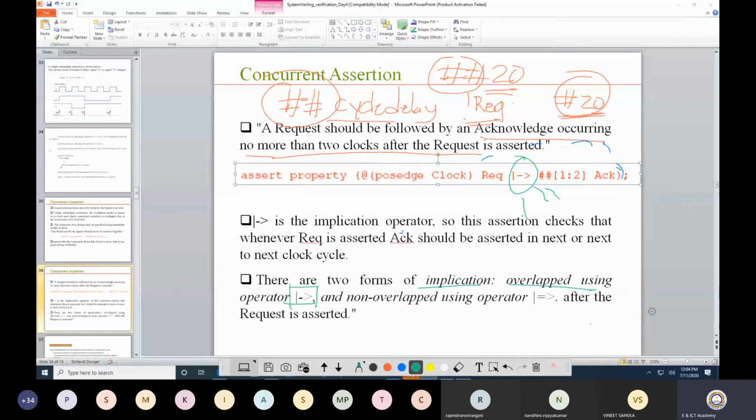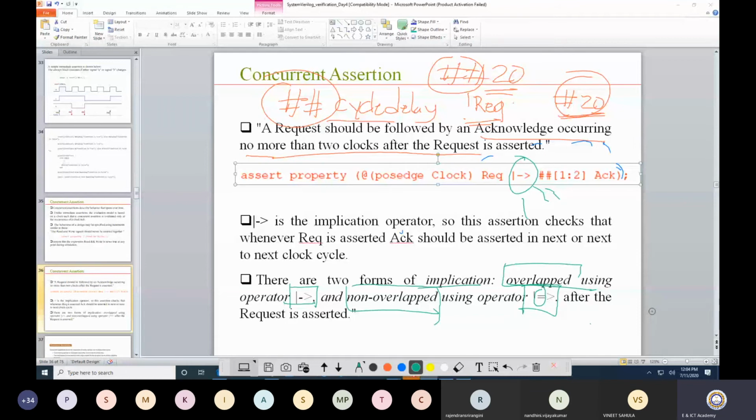Overlap is defined like this. Non-overlap is defined by only this change. Here it is a 1 dash, here it is a 2 dash. So when there is a 1 dash, it is an overlap operator. When it is a 2 dash, it is a non-overlap operator. Now what is the difference?